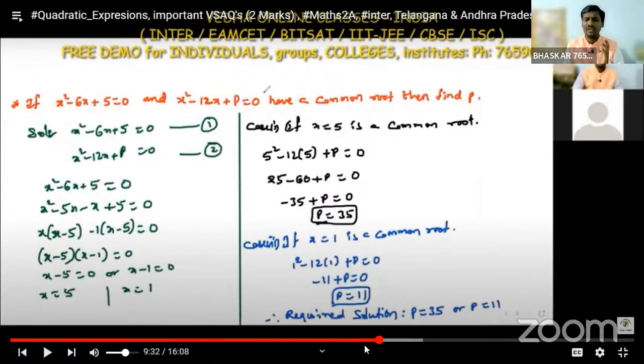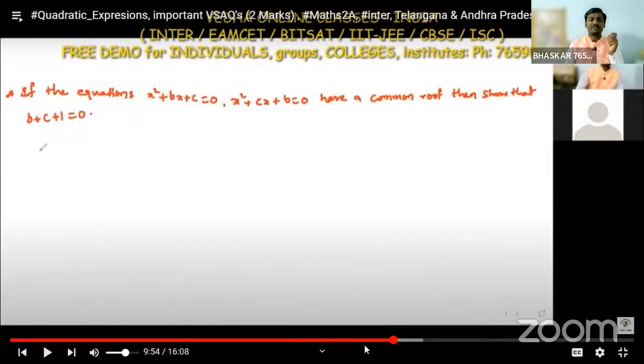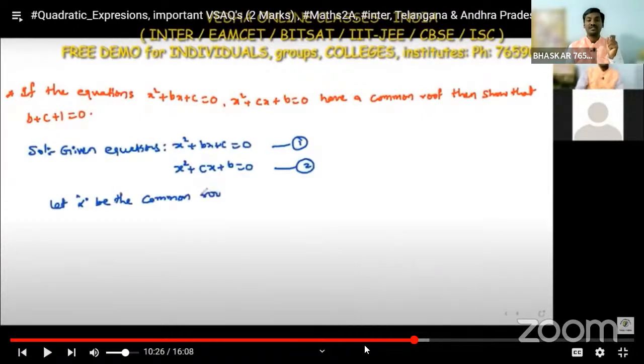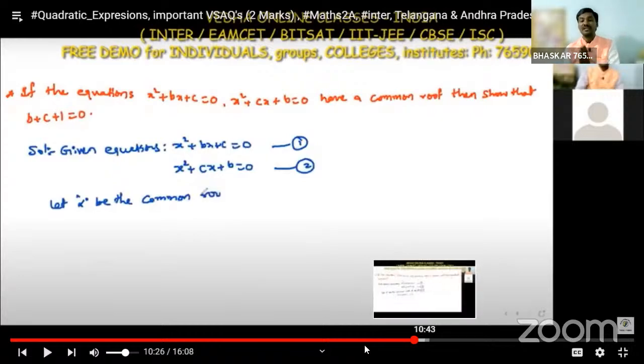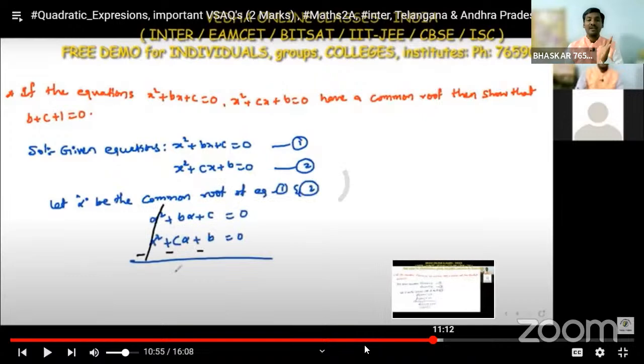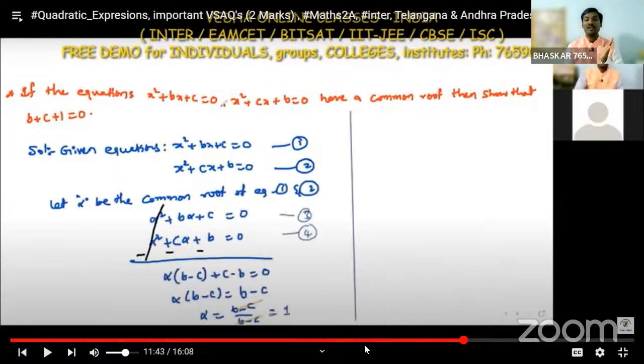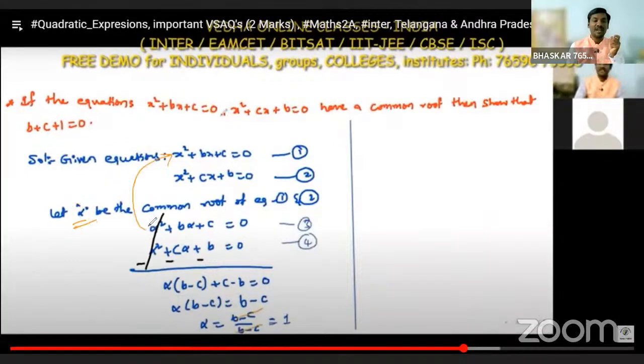No doubt at all. Okay, if we go to the next question here: if the equations x square plus bx plus c is equal to 0 and x square plus cx plus b is equal to 0 have a common root, then show that b plus c plus 1 is equal to 0. How to solve this? I'm taking the given equations as equation 1 and equation 2, and given that they have a common root, I am considering the common root as alpha. If we consider the common root as alpha, alpha satisfies equation 1 and equation 2.